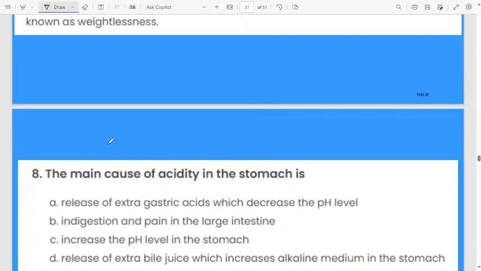The main cause of acidity in the stomach. Normally, we feel acidity. What is the main cause of acidity in our stomach? First option, release of extra gastric acid, which decreases the pH level. Second one, indigestion and pain in the large intestine. Third option, increase the pH level in the stomach. Fourth, release of extra bile juice, which increases the alkaline medium in the stomach.